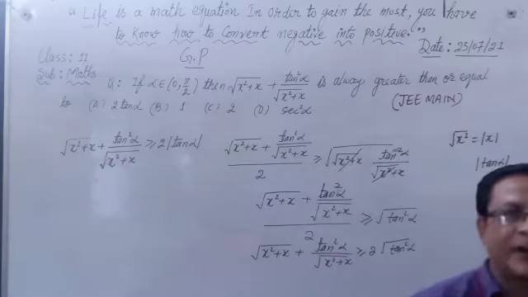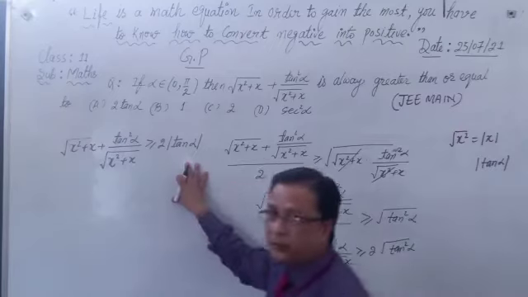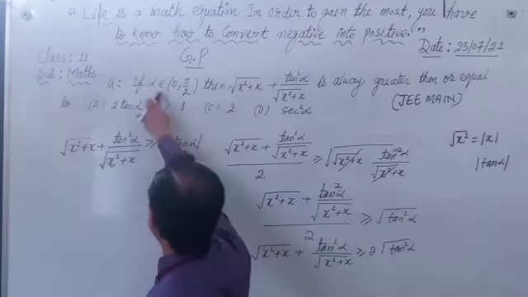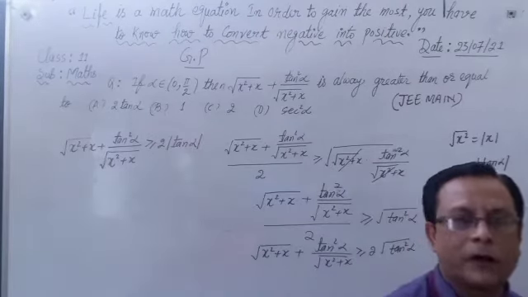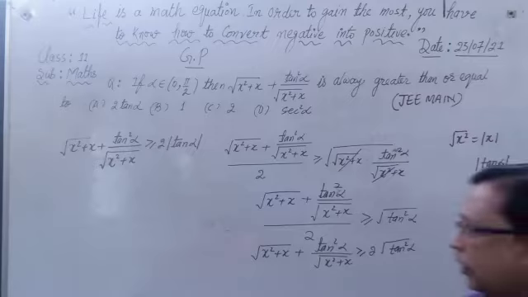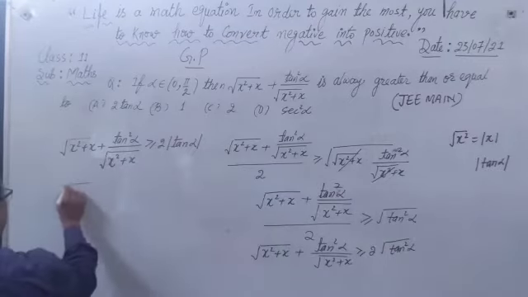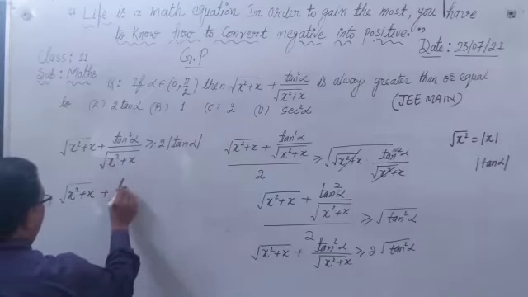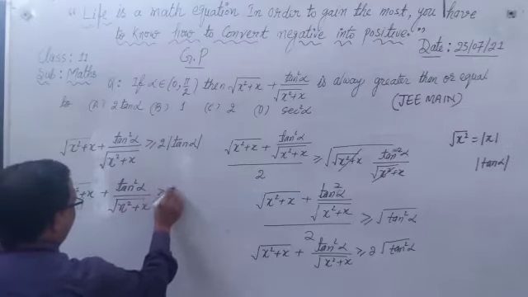But here we take only the positive value. Why we take positive value? हम positive value को क्यों लेंगे? क्योंकि हमारा अल्फा 0 to pi by 2 में है और 0 to pi by 2 में tan अल्फा हमेशा पॉजिटिव होता है. That's why we take only positive value. So root(x square plus x) plus tan square alpha upon root(x square plus x) is greater than or equal to 2 tan alpha.